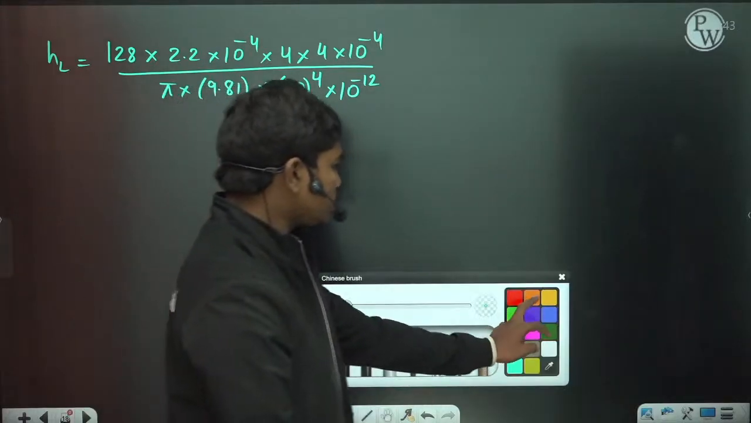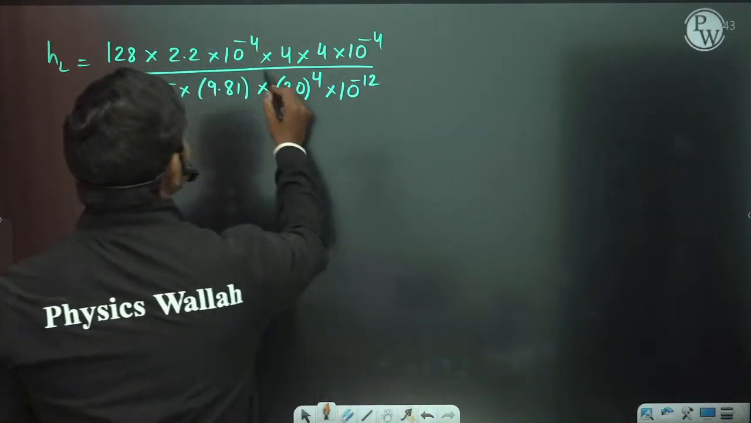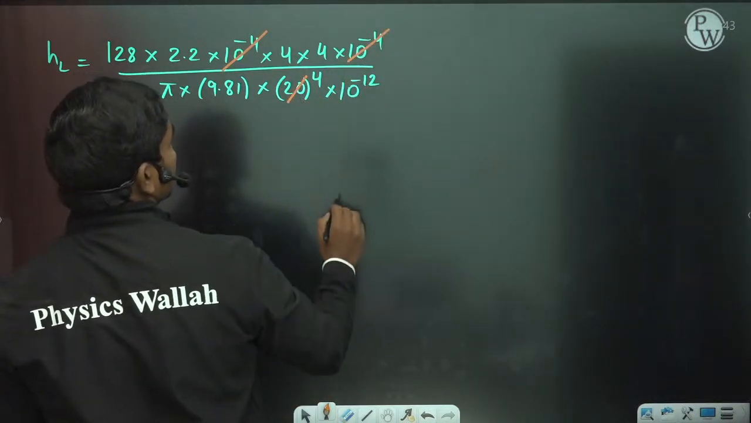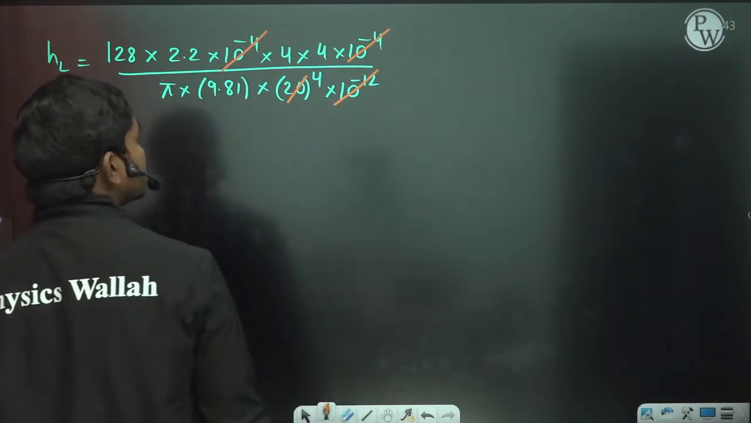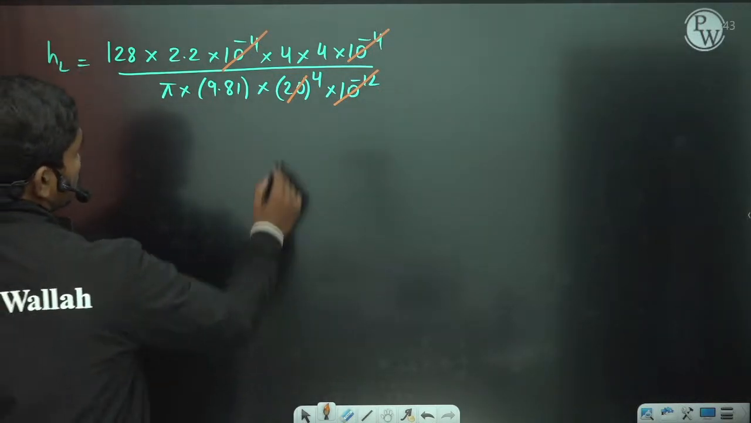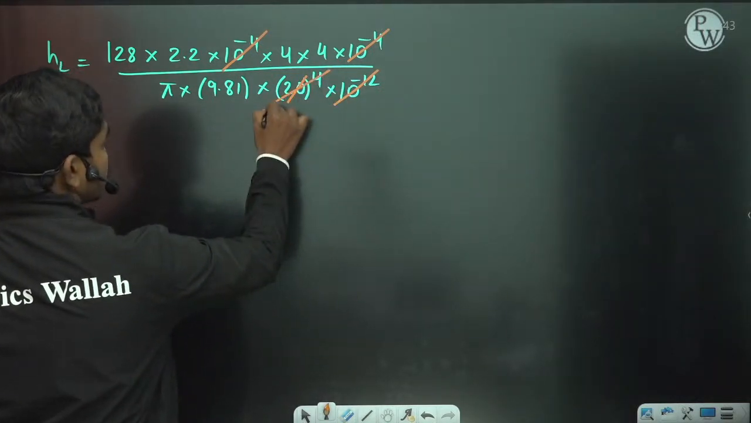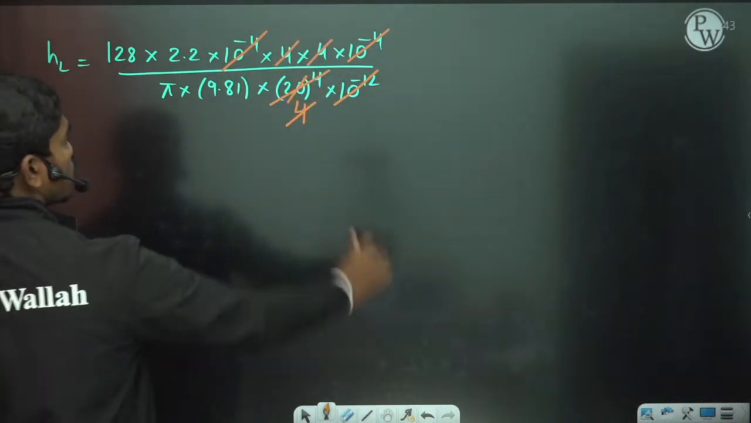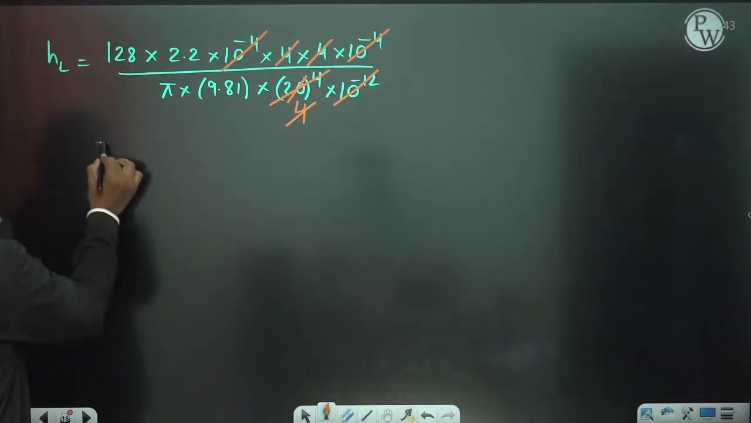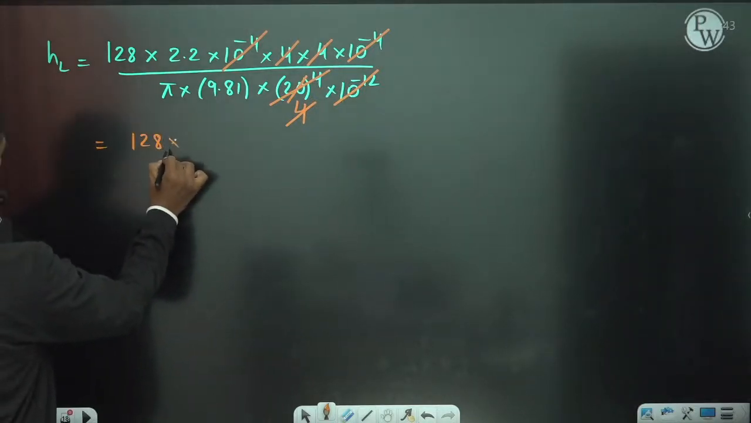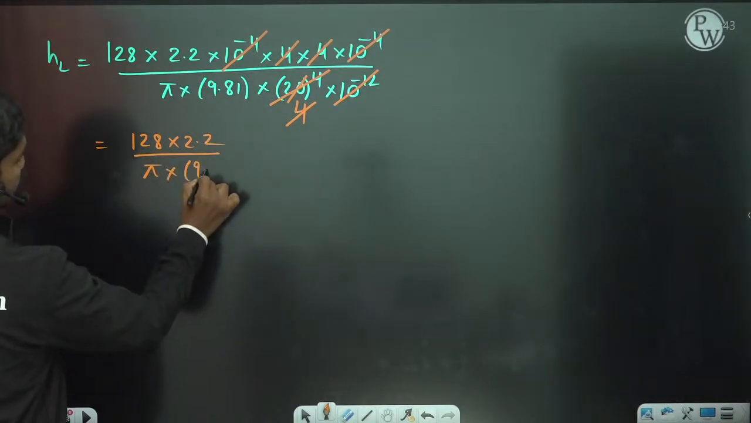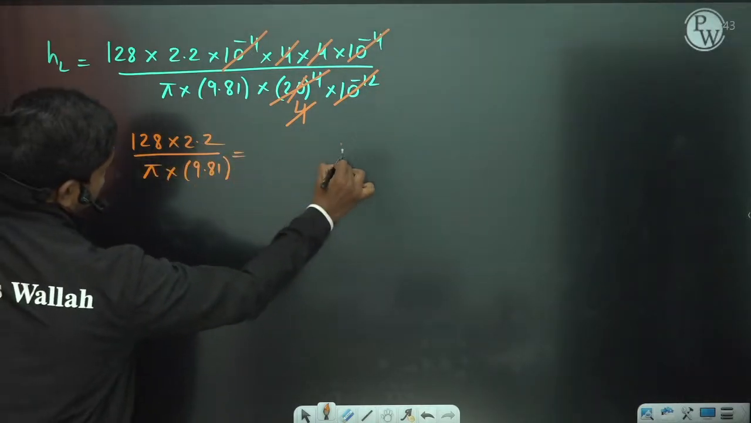So let us simplify this. If you simplify, what is the answer? This is 10 to the power minus 8, and this zero will give you one more 10 to the power 4. So this 10 to the power minus 12 gets cancelled in this value. So 2 to the power 4 is 16. 16 and 4 cancel 4 times, and this 4 and 4 get cancelled. So no more terms here. So we have 128 into 2.2 by pi times 9.81. So these many meters. Clear?